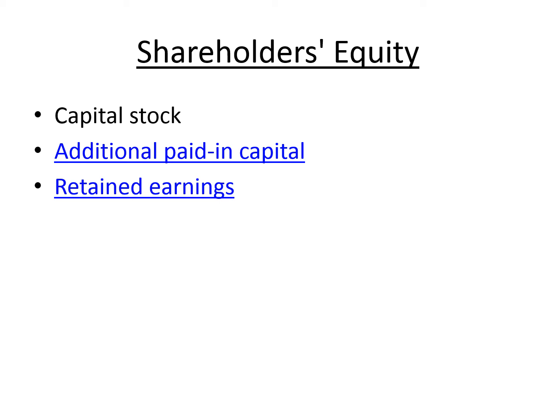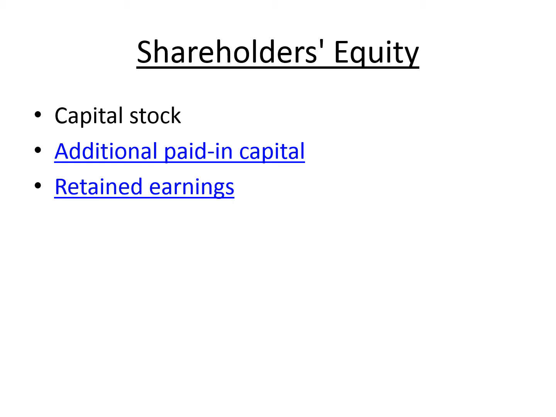It is actually the amount generated from your shareholders by issuing shares. This is multiplied by the par value and the total number of shares outstanding. And then we have additional paid-in capital. Additional paid-in capital is the amount generated by increasing the value of your shares. So this is additional paid-in capital.